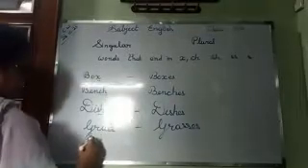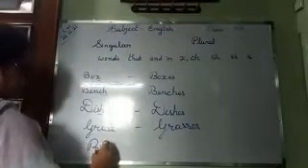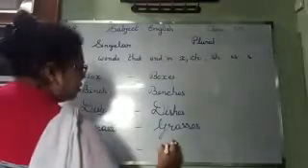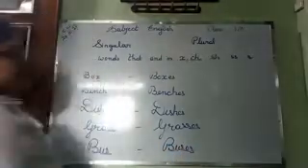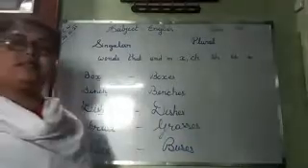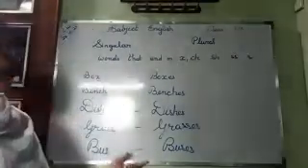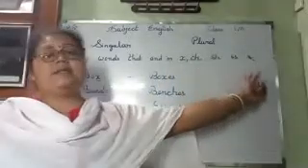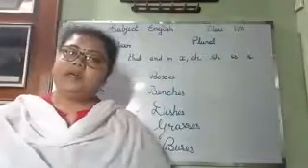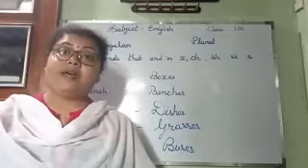Like B-U-S, bus. Then B-U-S-E-S, buses. X, C-H, S-H, S-S, S. These are the categories where you have to write E-S.